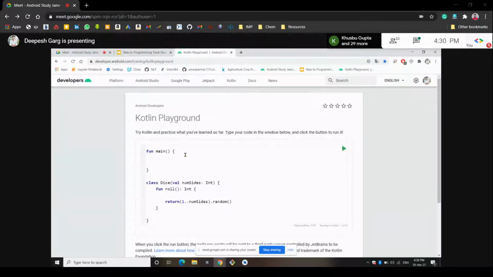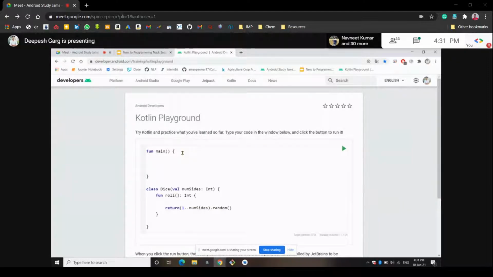Now the class is created, and we want to create objects of this class, because we can only call the functions of the class through the objects of that class. So how should we create the object? I will tell you here. Write it down. Create one variable, any variable you like, like my first dice. We have created one variable called my first dice. Sorry, there should be a space here.